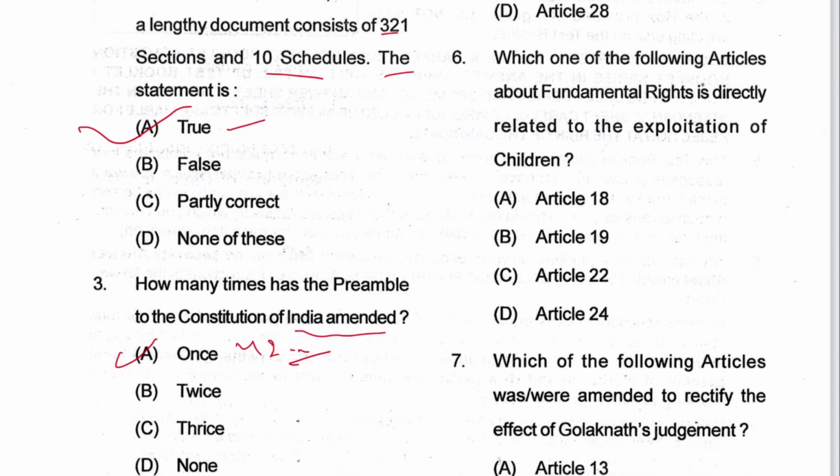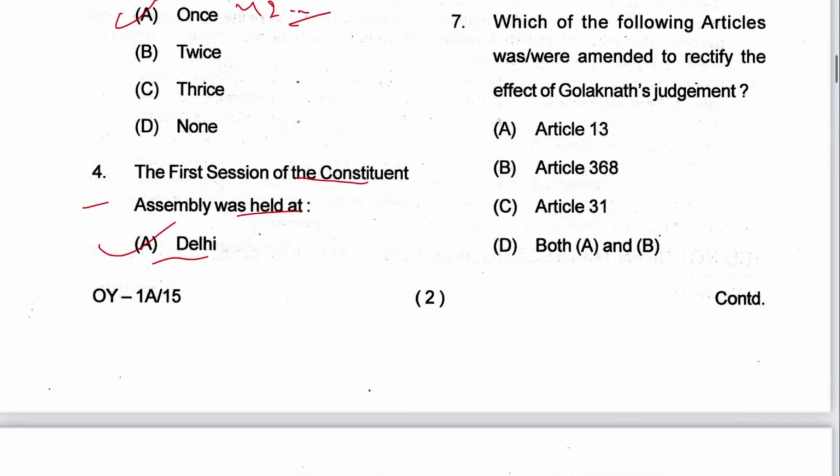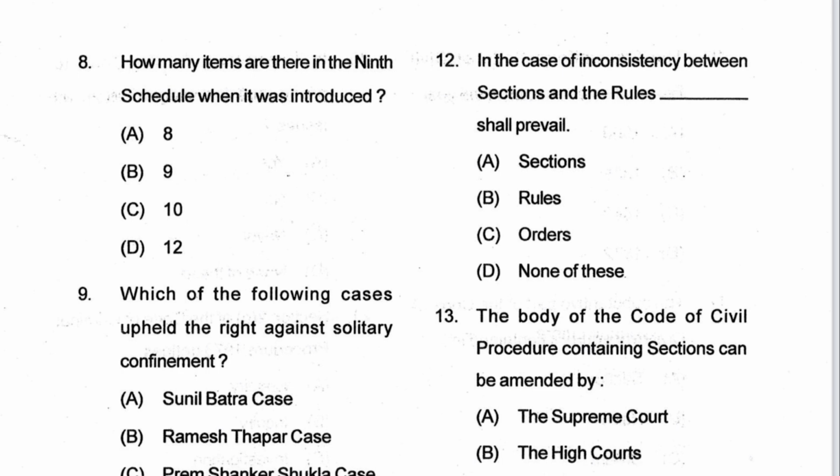Next is 6. Which of the following article about fundamental right is directly related to exploitation of children? That is 24. D is the answer. Next is 7. Which of the following article were amended to rectify the effect of Golaknath judgment? That was Article 13 and 368 both. D is the answer. Question number 8. How many items were there in 9th schedule when it was introduced? So this was also deleted.